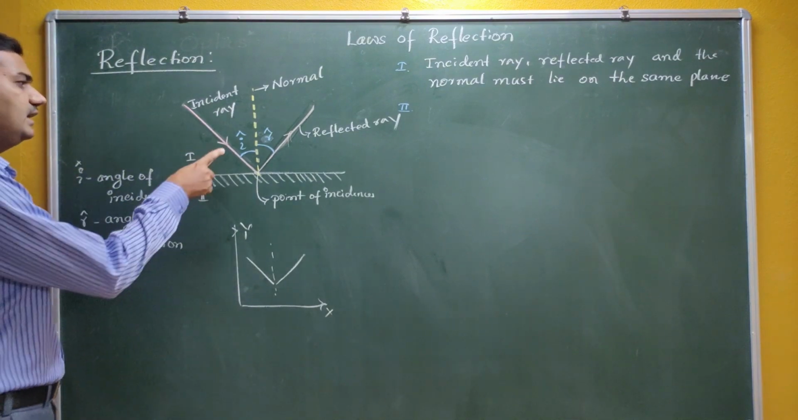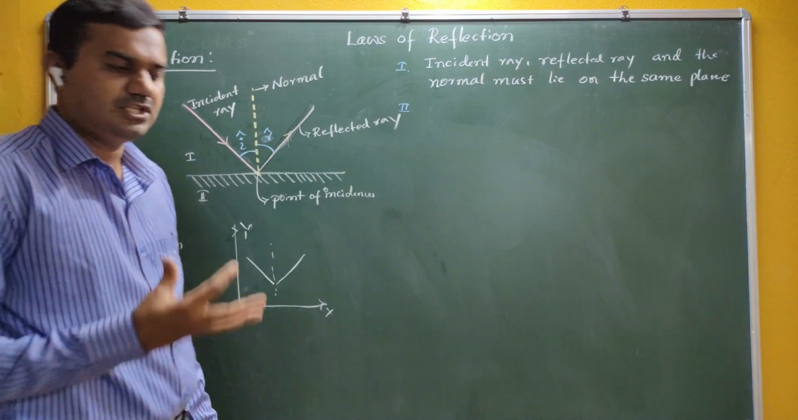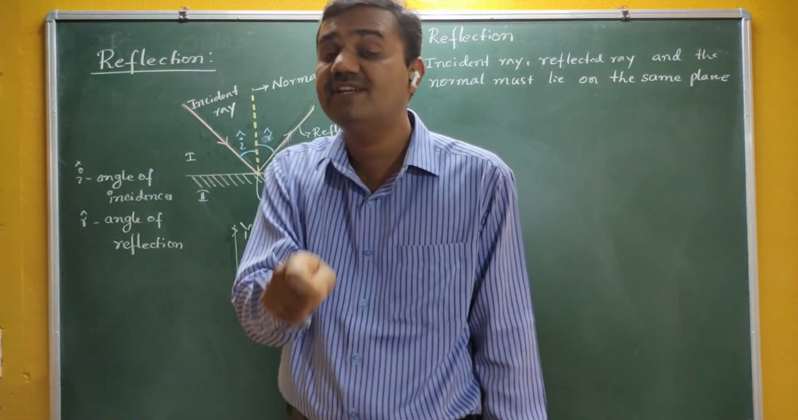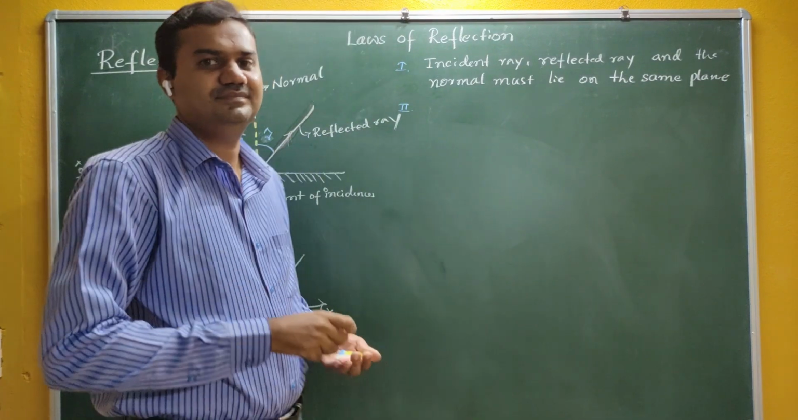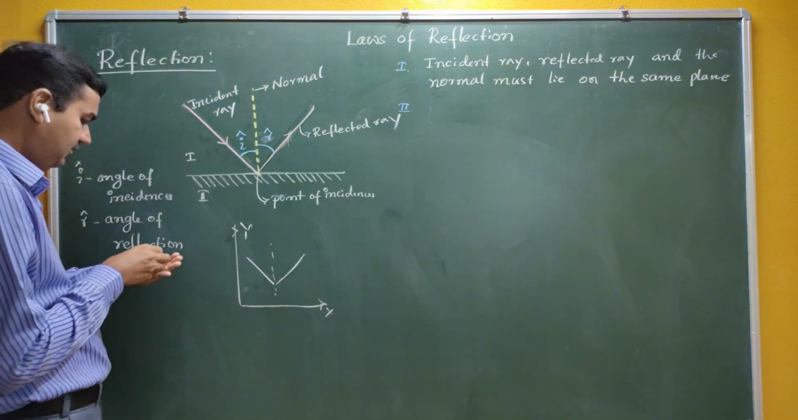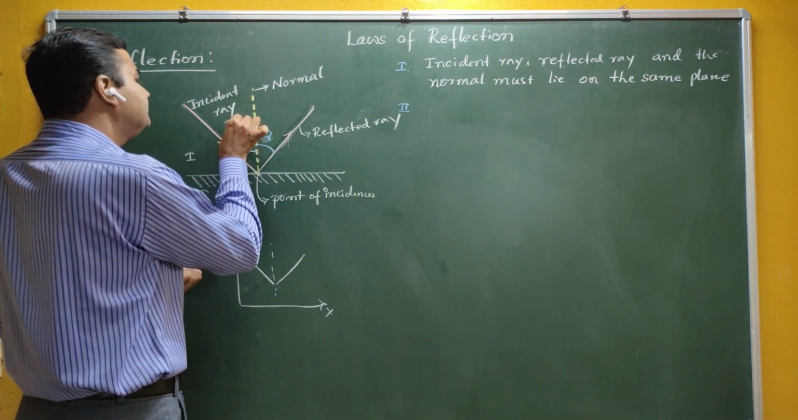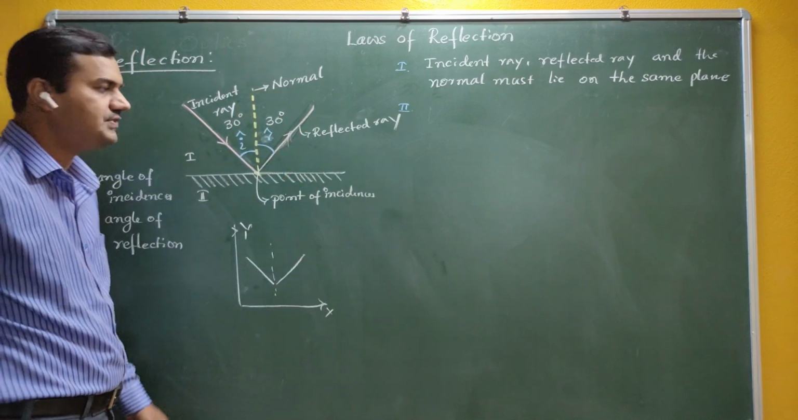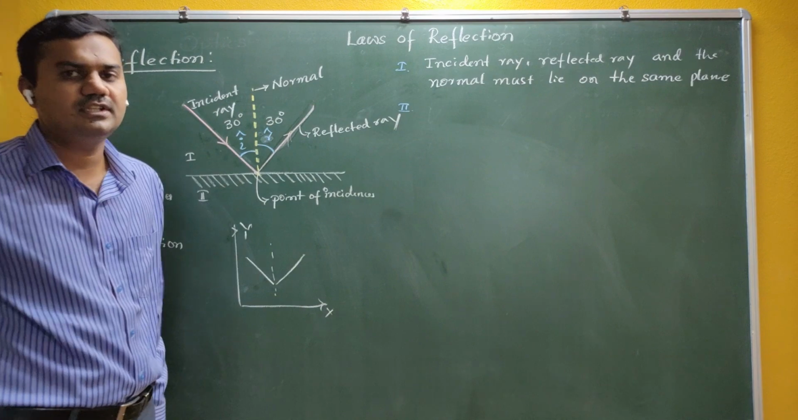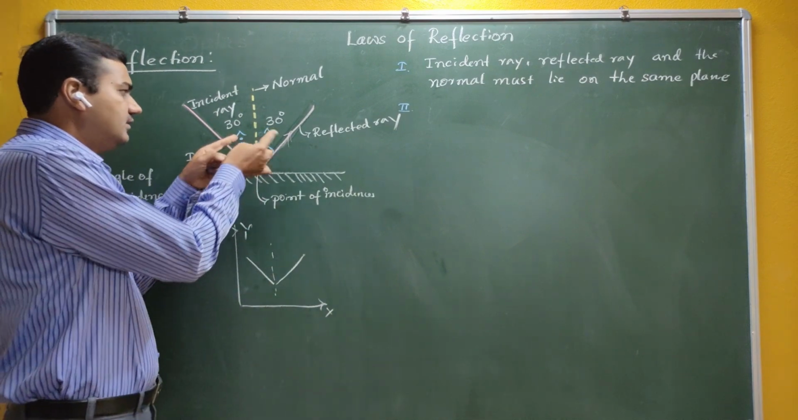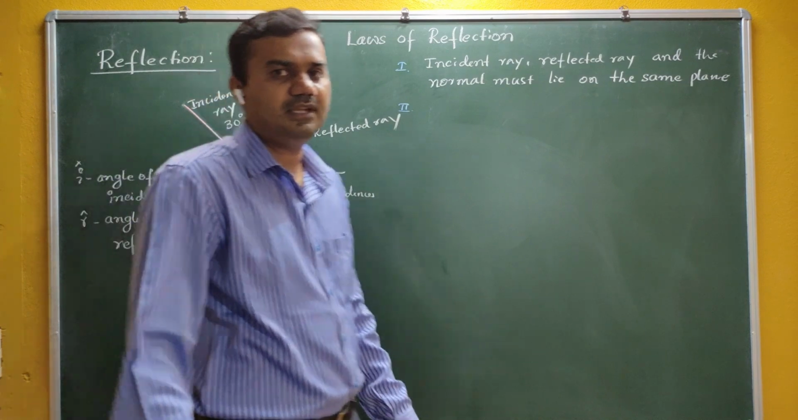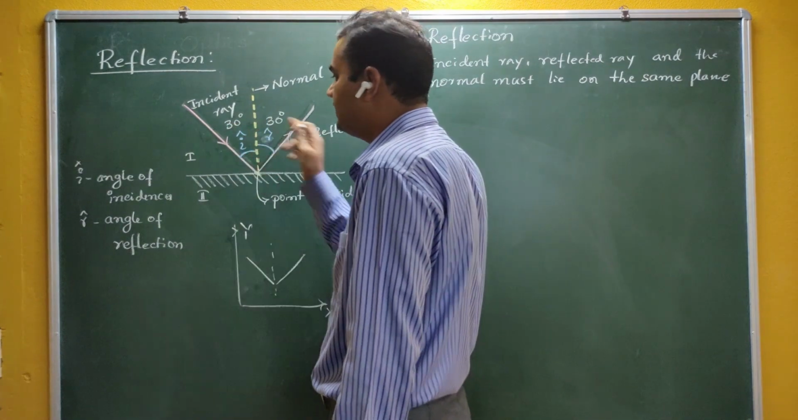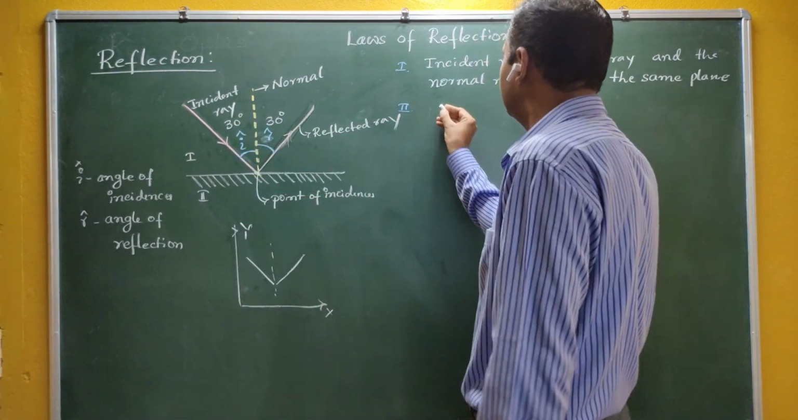The second one: you can see here there are two angles, the angle of incidence and the angle of reflection. We call the phenomenon reflection only when the angle of incidence is equal to the angle of reflection. This is the second law. For example, if your angle of incidence is 30°, your angle of reflection should also be 30°. If this is 30 and the other angle is also 30, then I can say it is reflection. If this is 30 and the other is 40, then we can't say that particular phenomenon is reflection. So reflection means the angle of incidence should be equal to the angle of reflection. This is the second one.